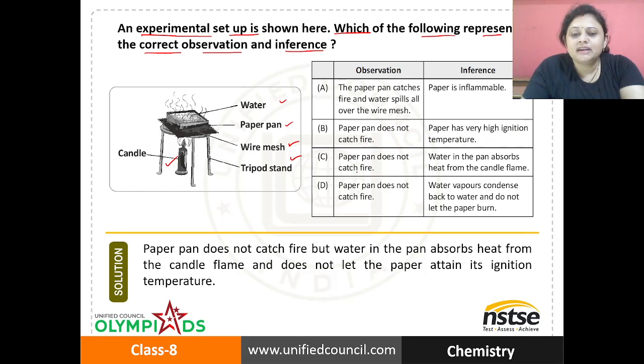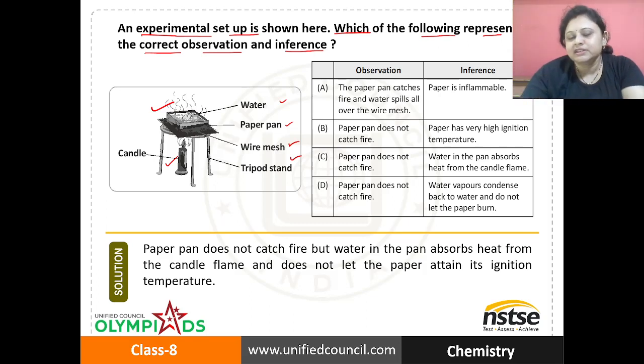C, paper pan does not catch fire. Inference, water in the pan absorbs heat from the candle flame. Then paper pan does not catch fire. Water vapors condense back to water and do not let the paper burn. Okay. So as we can see, paper pan is there and water is present here. And we are heating this paper pan using a candle. So what is going to happen here? So definitely here the paper pan does not catch fire.